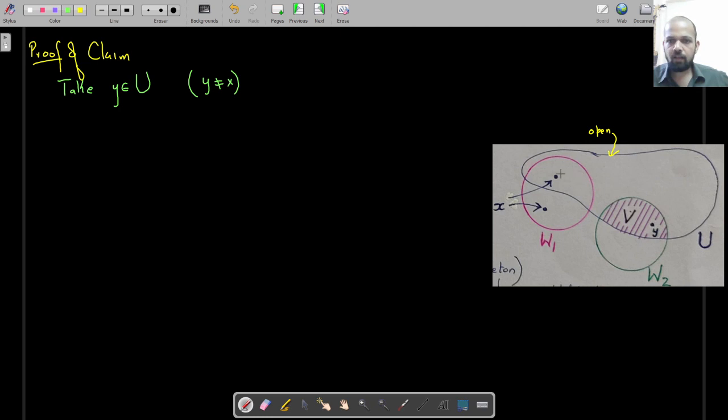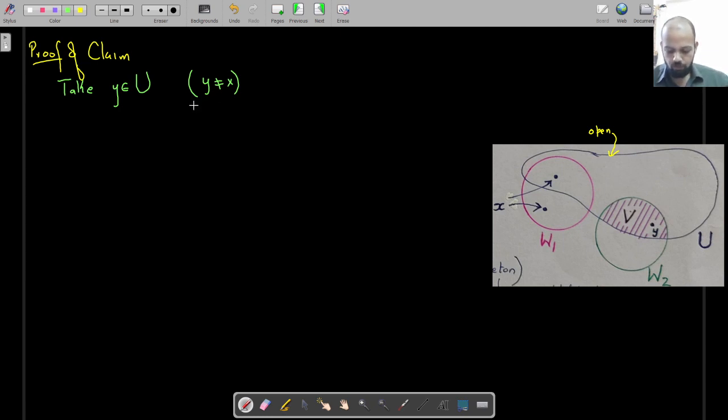The fact that there are no isolated points allows me to take another y inside U, because the open set U has to have at least two points. If it had only one point, that one point would be an isolated point. So this theorem says that the space X does not have isolated points. So because there are no isolated points, I can find a y other than x inside U.